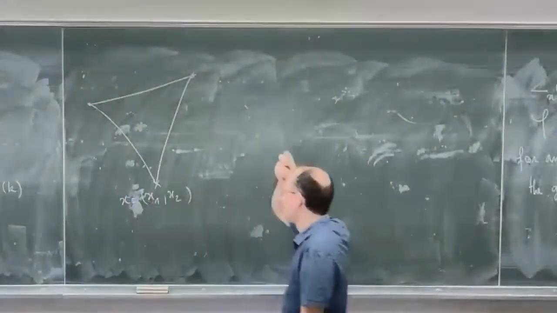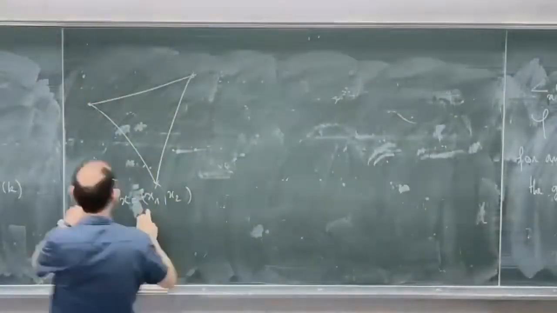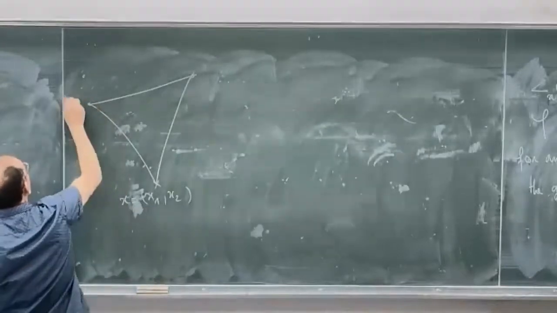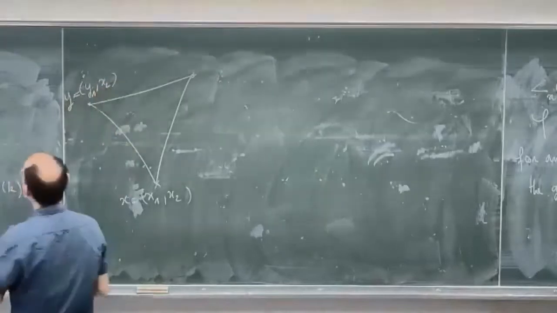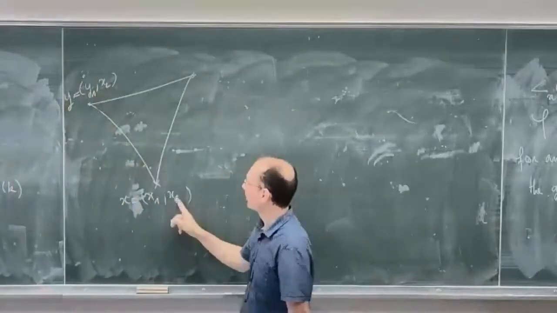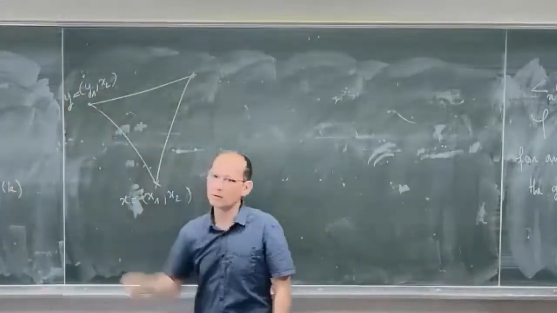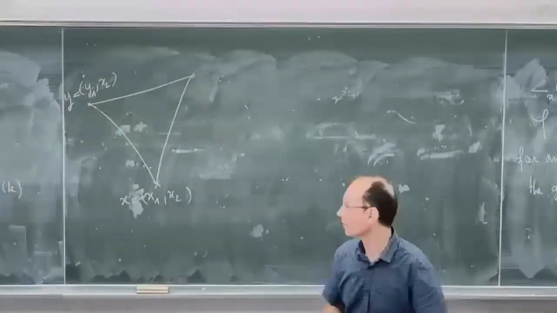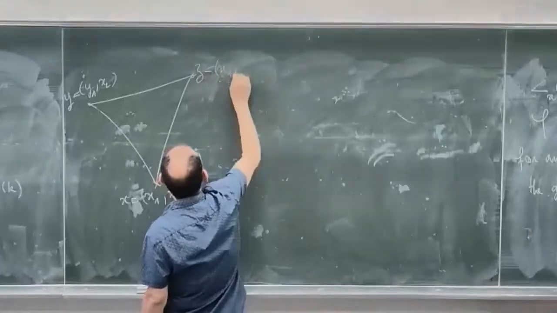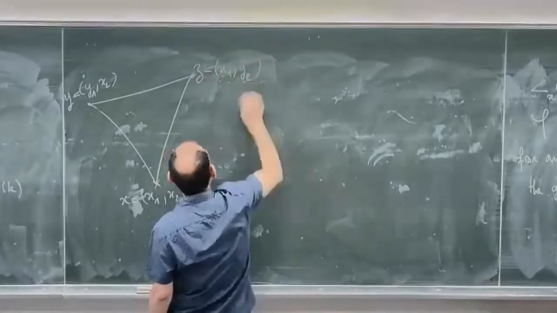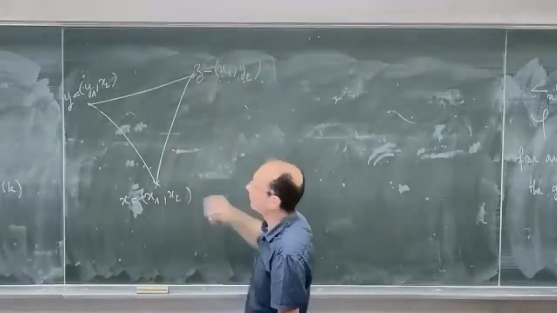So the first point is x1, x2, and here the second point y is just y1, x2. So I fix the second point, and I'm taking a geodesic which is in fact in X1, and for the last point z, I fix x1, and I'm taking a geodesic which is in the second factor X2.